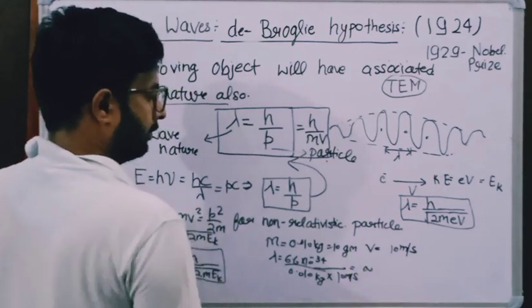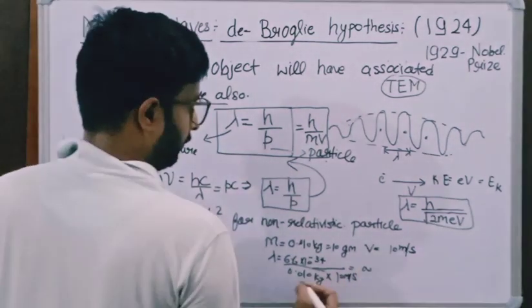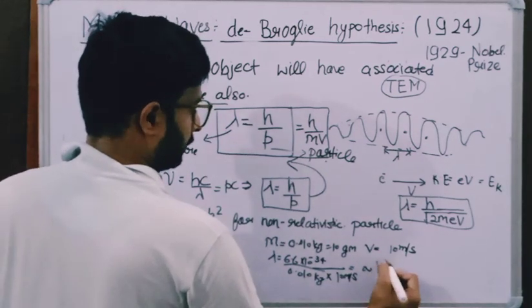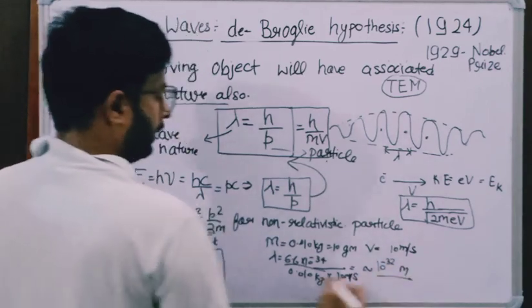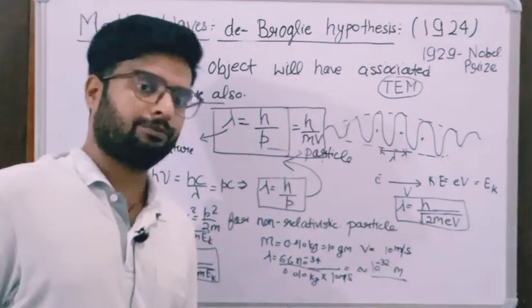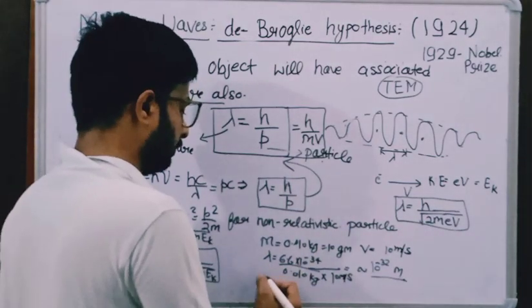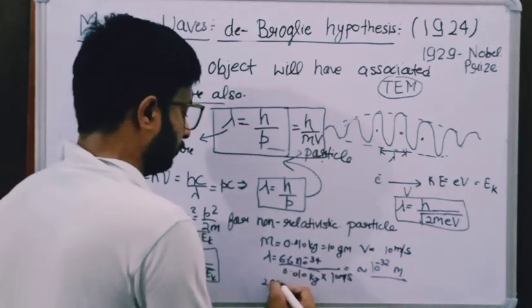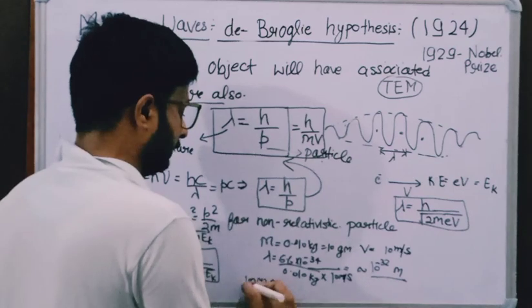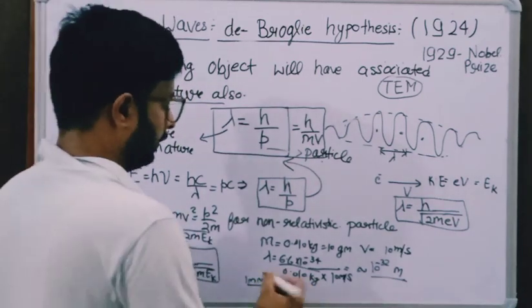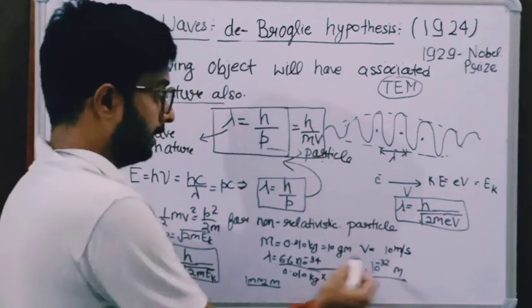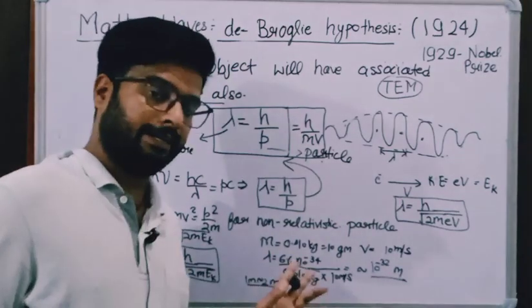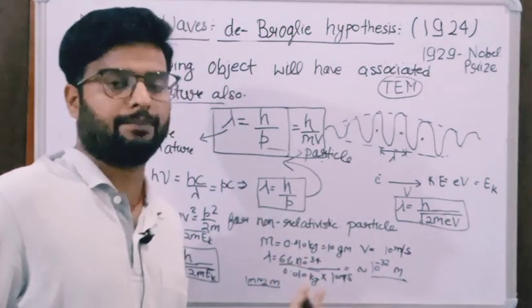So here the order will be around 10 power minus 32 meter. This will be the de Broglie wavelength order, and the size of that ball is suppose 1 meter or 2 meter in diameter. So here this de Broglie wavelength is very small compared to the size of the ball, so it will not represent its wave property.